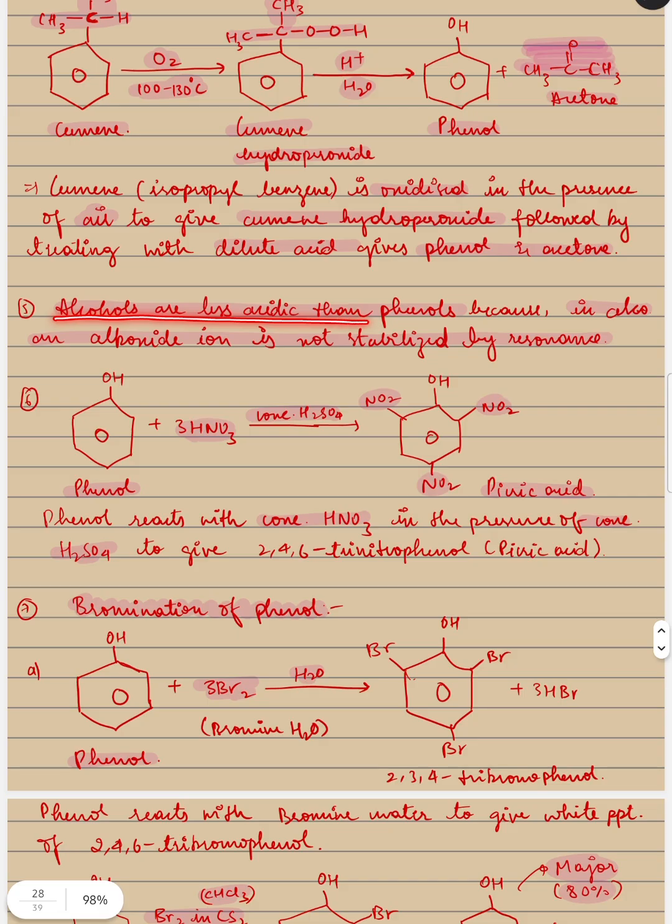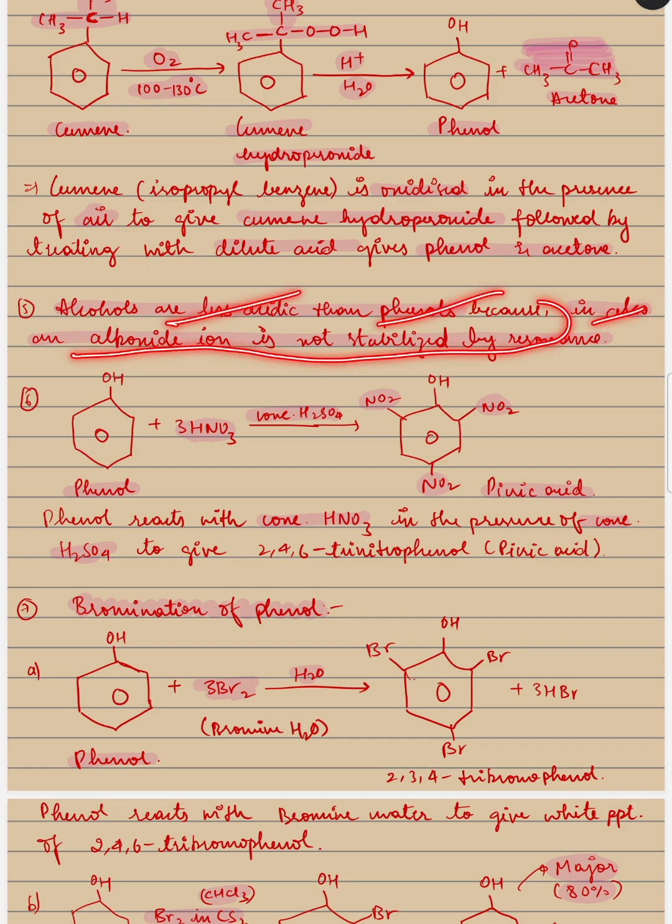Next, alcohols are less acidic than phenols because in alcohols an alkoxide ion is not stabilized by resonance. In phenol, as you know, there is this kind of resonance, but in alcohol it is not seen. Hence they are less acidic than phenols because in alcohol an alkoxide ion is not stabilized by resonance, whereas in phenol it is stabilized.